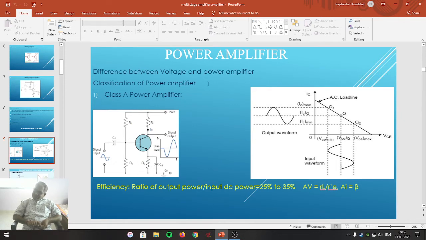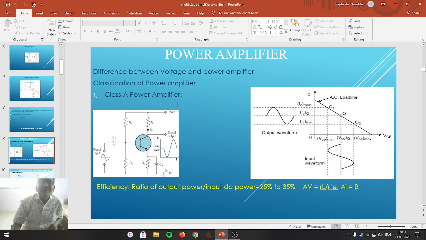This classification is done depending upon how much output current flows through the input AC cycle. That is the factor that makes the classification of power amplifiers. Accordingly, the first power amplifier we are going to introduce is the class A power amplifier.